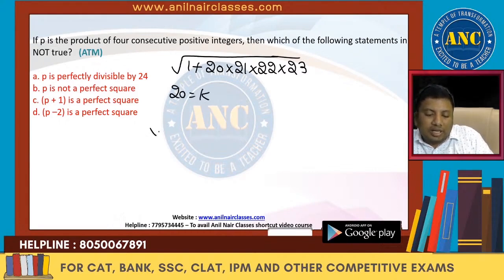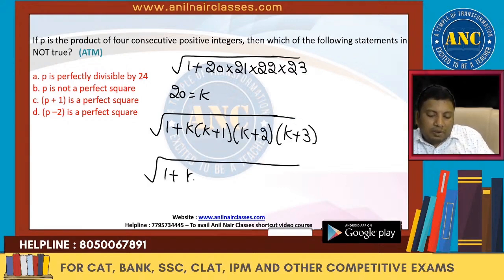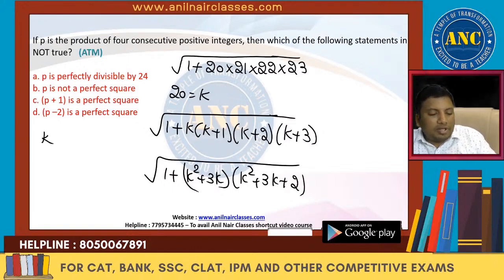Taking 20 as k, it is 1 plus k into k plus 1 into k plus 2 into k plus 3. So this is 1 plus k into k plus 3, k square plus 3k, times k square plus 3k plus 2.